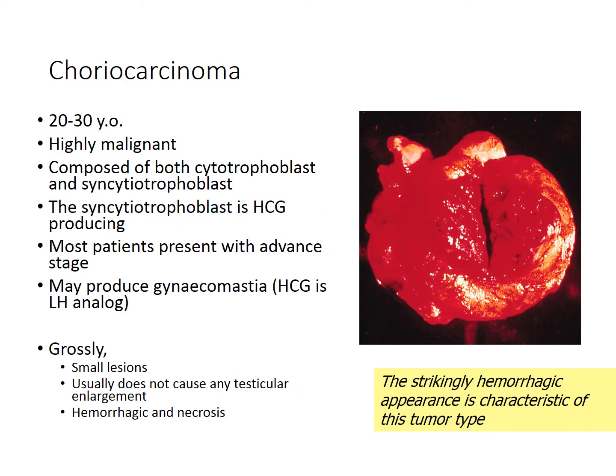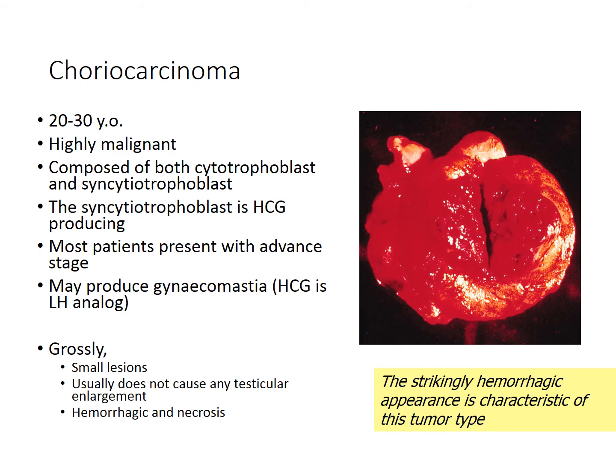Next, we look at choriocarcinoma, which affects people in their 20s to 30s. This is highly malignant and is composed of both cytotrophoblasts and syncytiotrophoblasts. The syncytiotrophoblasts produce HCG. Most patients present with advanced stage, and this tumor can also produce gynecomastia because HCG is an LH analog.